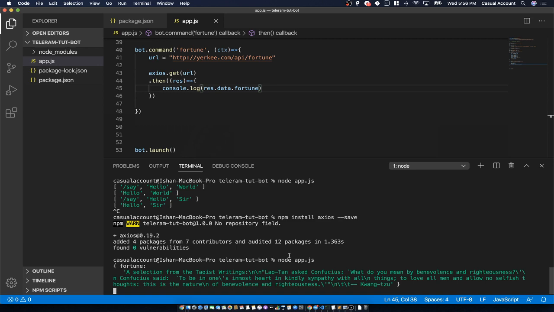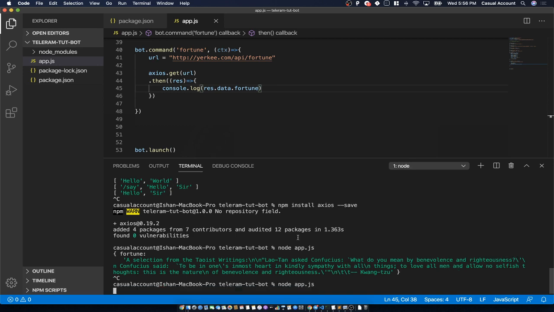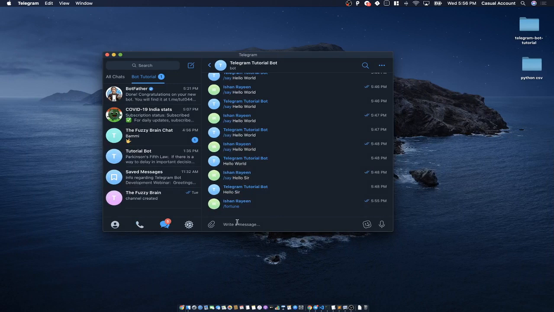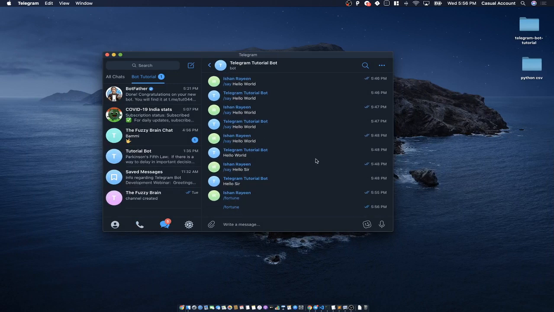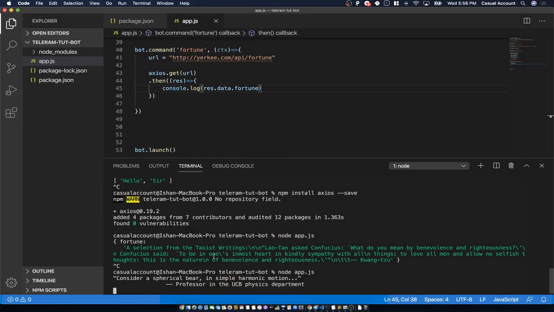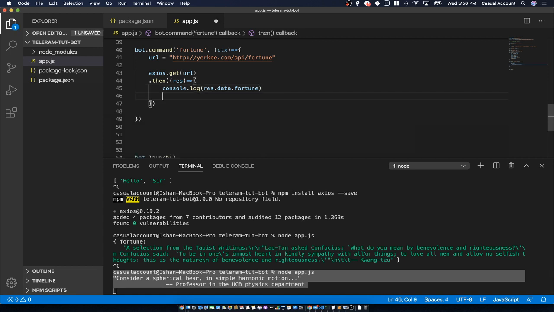Now let's see what's the output. I'll save it. I'll close the terminal. I'll rerun the application. And again, I will call this command. Nothing is coming up. Let's go back and see the terminal. So yeah, finally we got the reply. And we'll send back this reply back. ctx dot reply. Reply with the message. So the message is present in res.data.fortune.